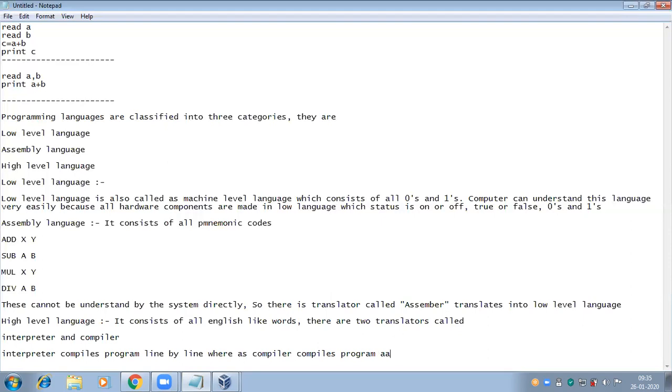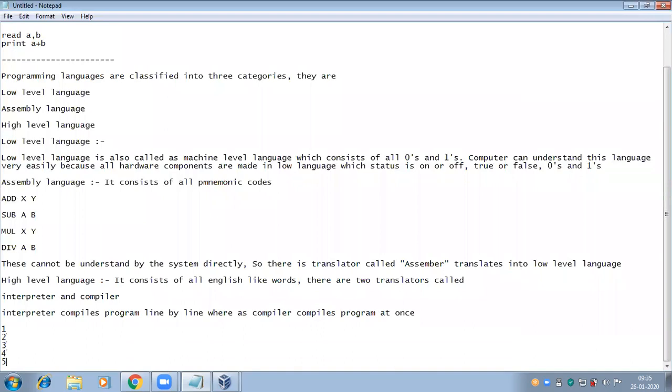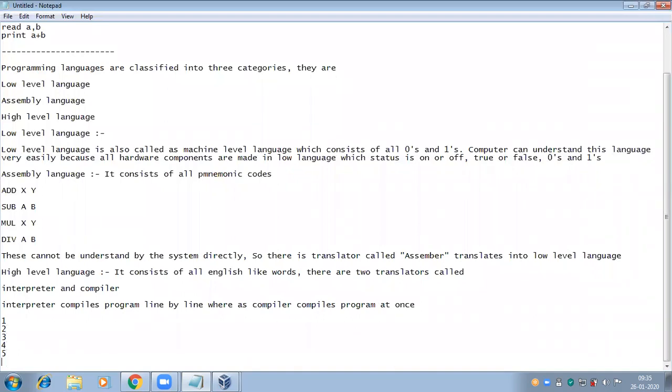Here I have given 5 lines of a program. I'm using the interpreter to compile the program. If an error occurred at the second line and the fourth line, the cursor will not continue to the third line until we rectify the second line. After rectifying the second line, the cursor moves to the third line, then the fourth line, then the fifth line.